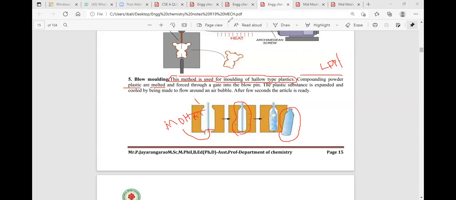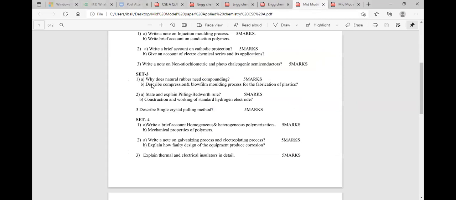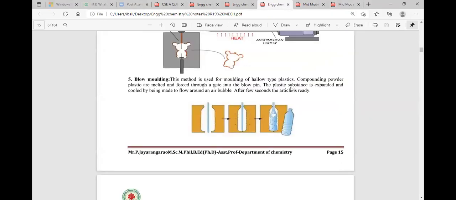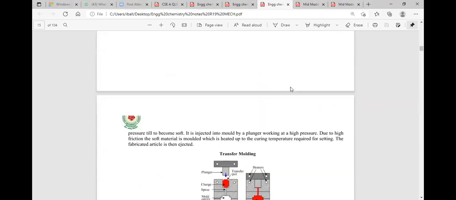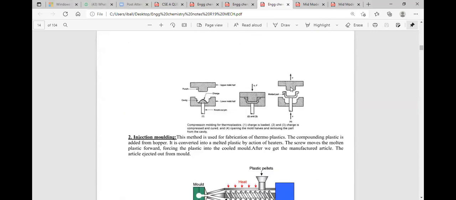Okay. Can you see the question again? Now, describe the compression molding as well as the blow filling molding process. We are discussing the blow filling molding process. Let me tell you what the compression molding process is.